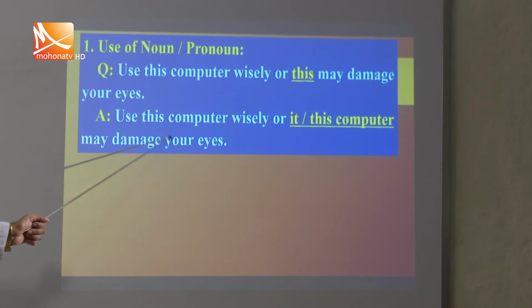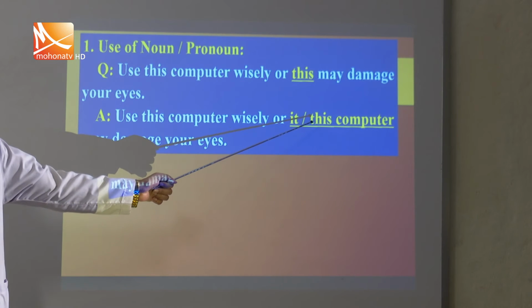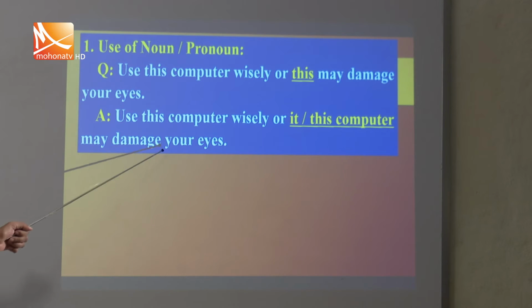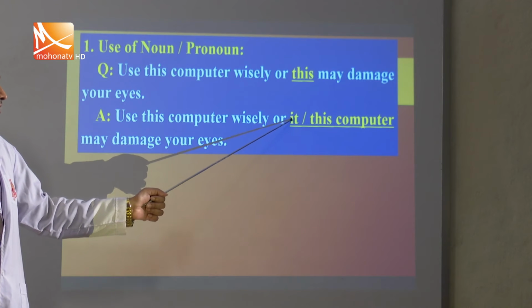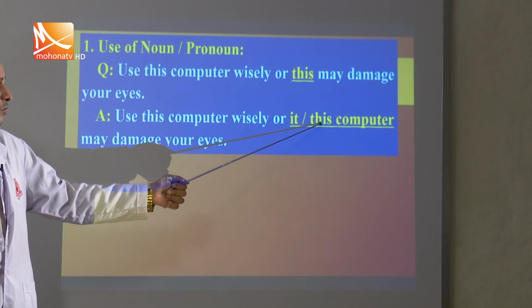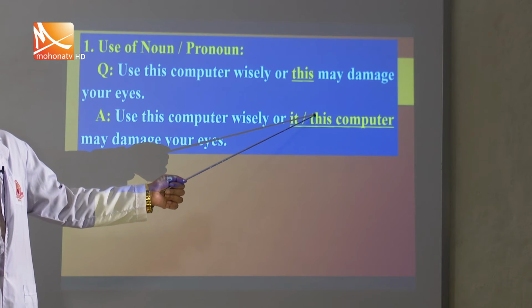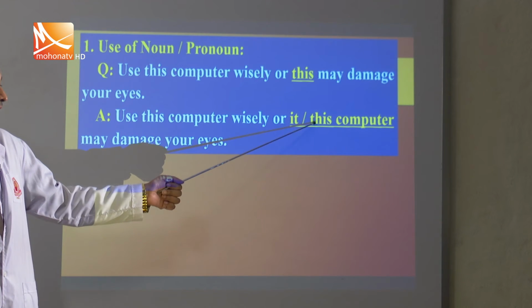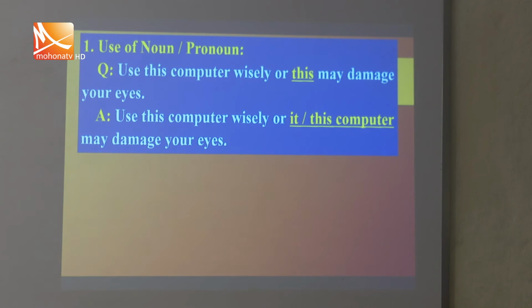So, use this computer wisely, or it, or this computer may damage your eyes. My student, you cannot use two options, only one word or phrase can be used here. For your easy understanding, I have shown you two options, but in your exam hall you have to use only one option, my student.